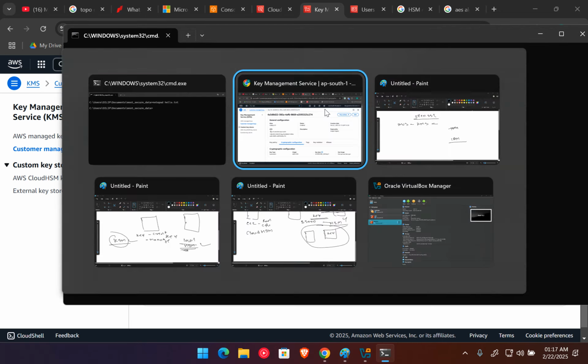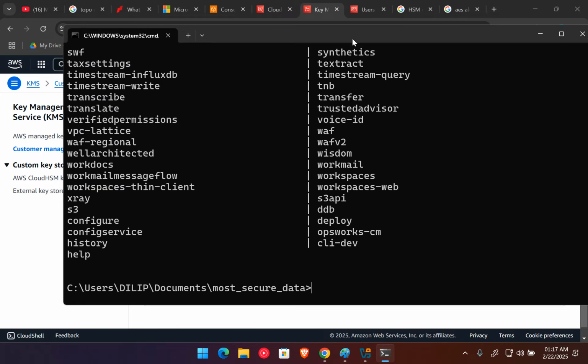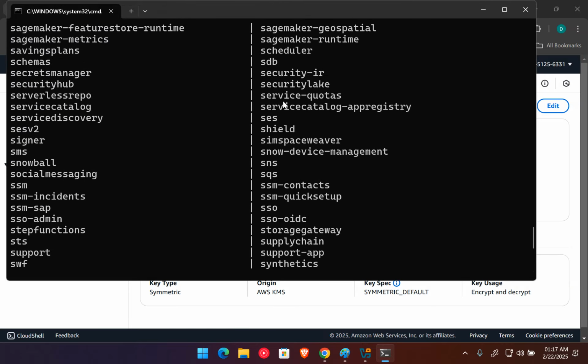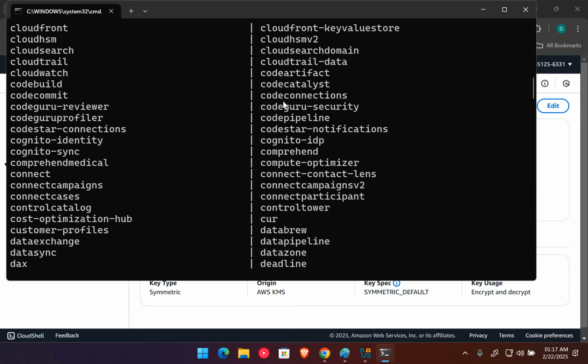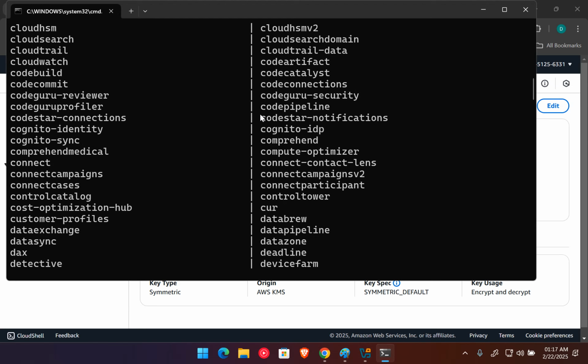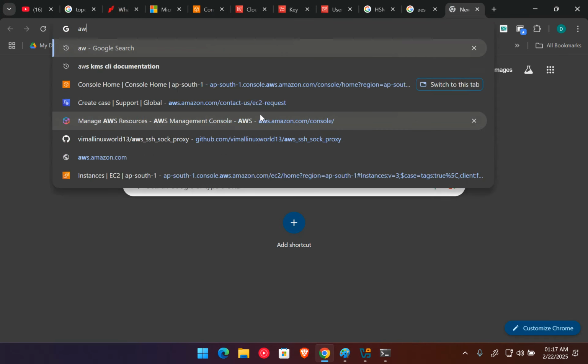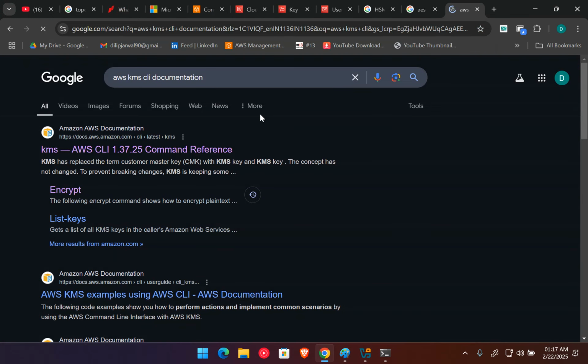Now we have to encrypt the data, so we can use the aws kms encrypt option. But here they give lots of help, so we don't need to remember which option to use and when. We can check the help, or let me open the AWS KMS CLI documentation here.